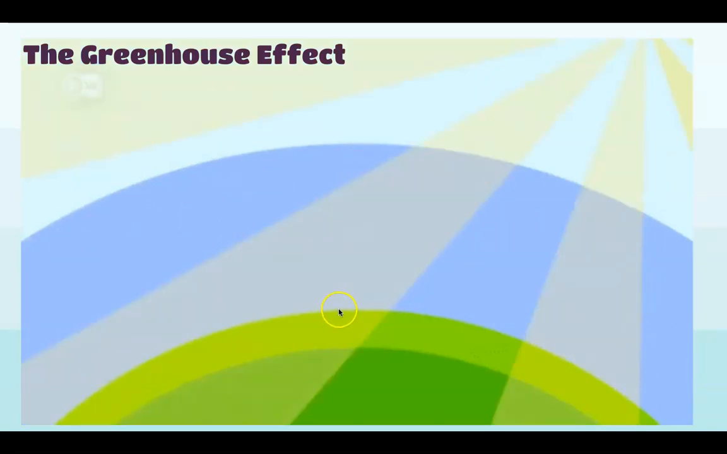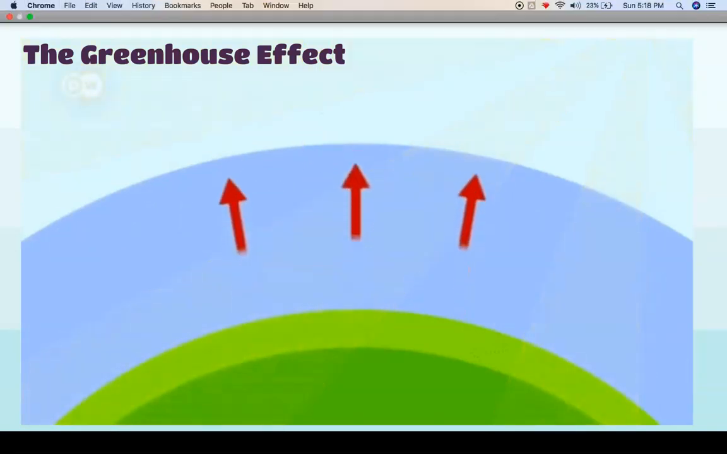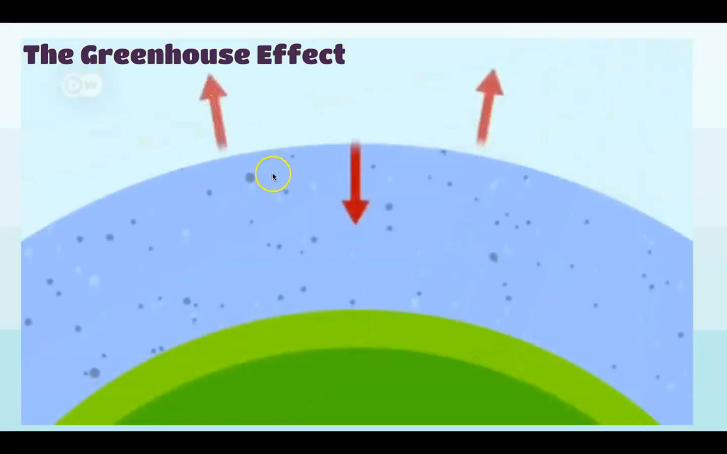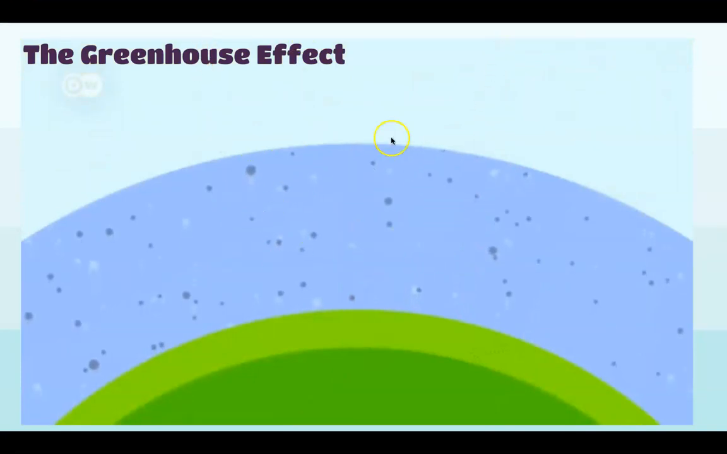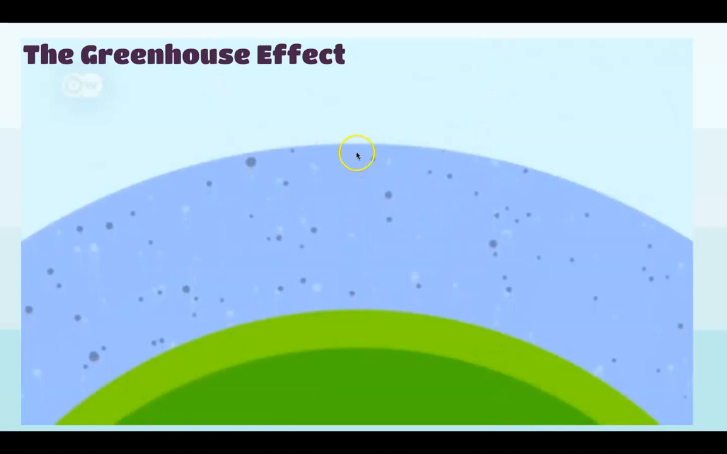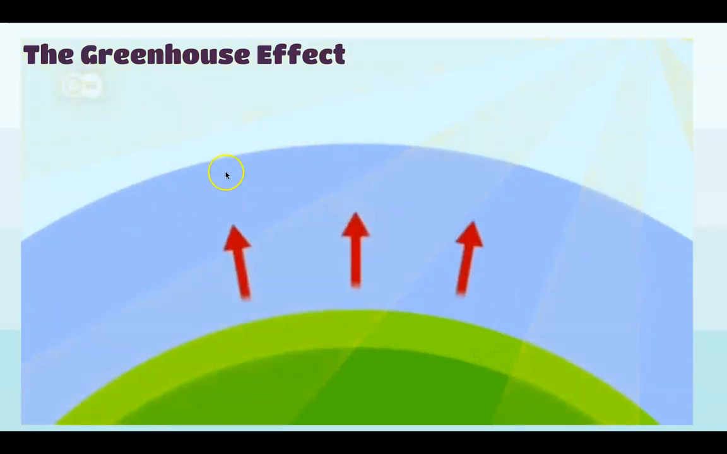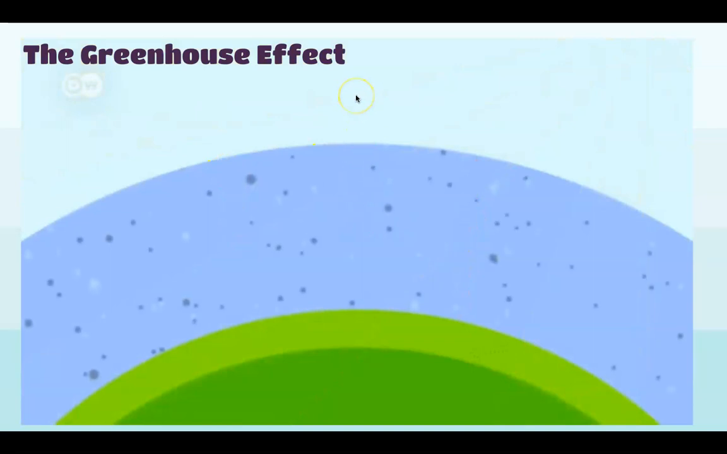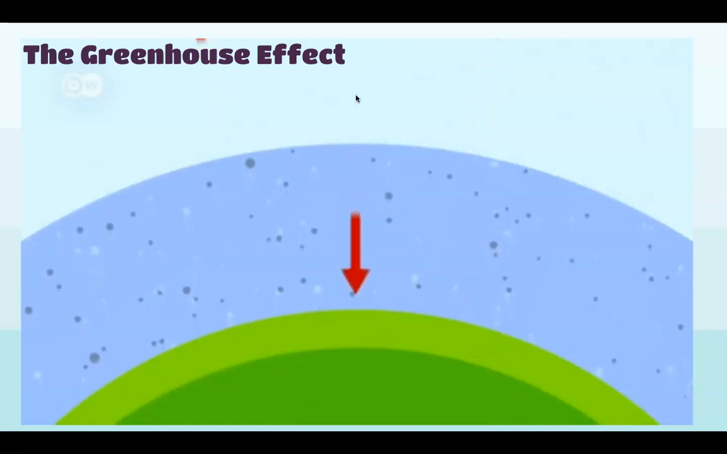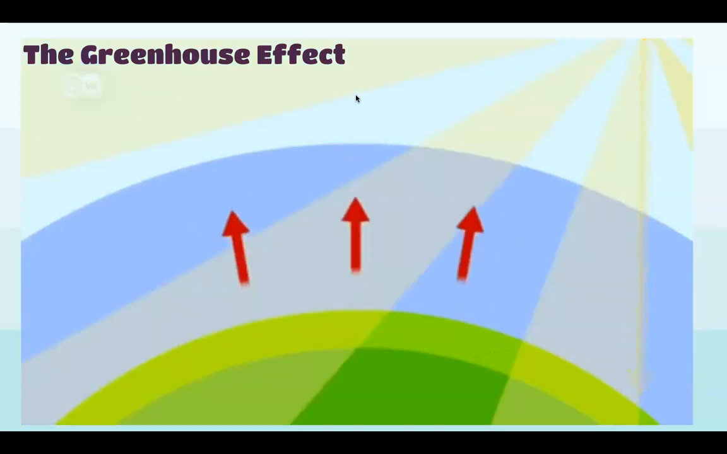And that heat wants to escape out into space. But those greenhouse gases trap some of that heat and send it back down to Earth. So those greenhouse gases keep that heat from escaping, which keeps our planet relatively stable in temperature. Let's look at another diagram of what the greenhouse effect is.